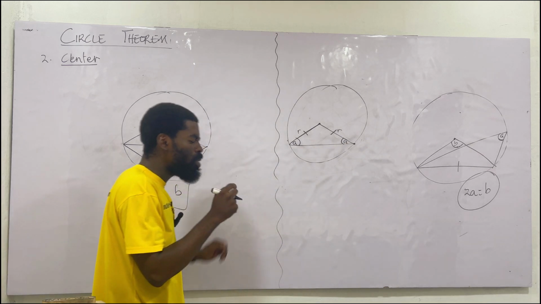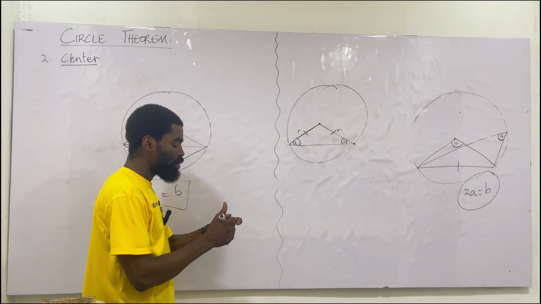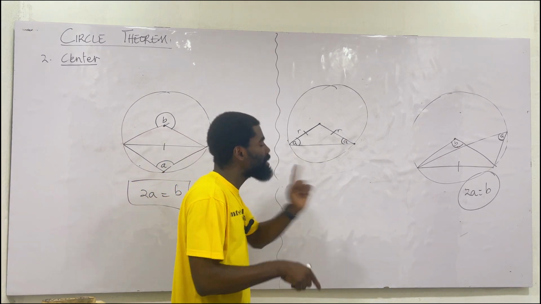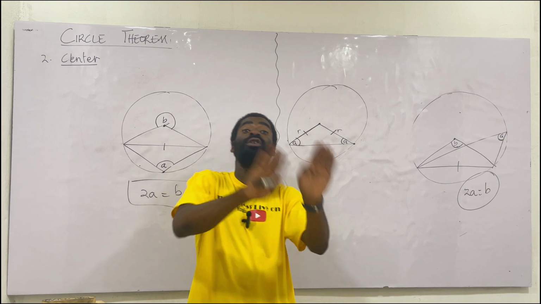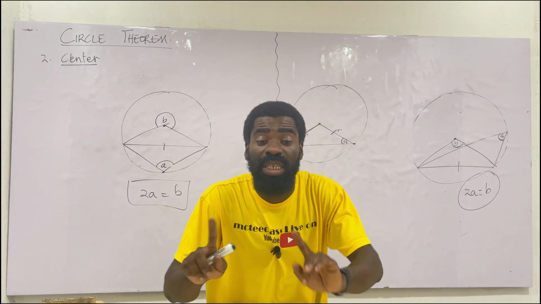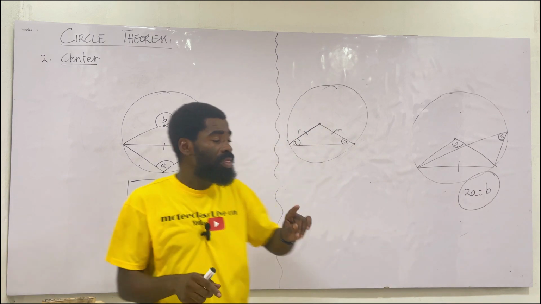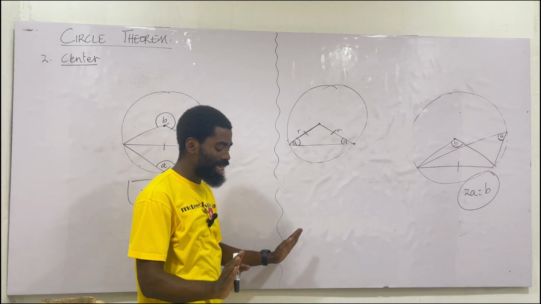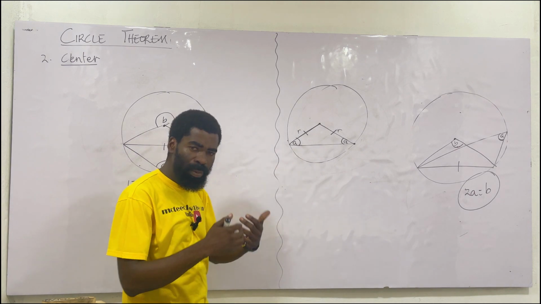Keep that in mind. The moment you're solving the question and it tells you, or you see that there's a triangle going to the center, that triangle is isosceles. Keep that in mind whether the question tells you or not. These are the basic principles. Whether the question tells me or not, I should know that the moment a triangle is formed at the center, that triangle is isosceles. So I know how to play it. Hope you get the point I'm making here.